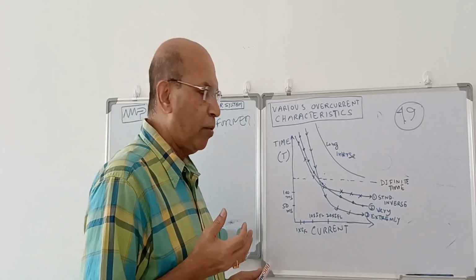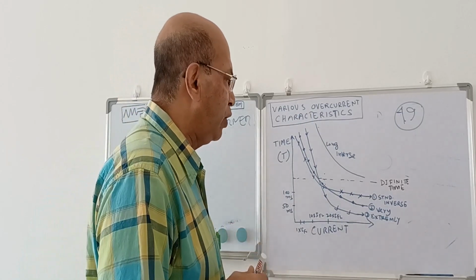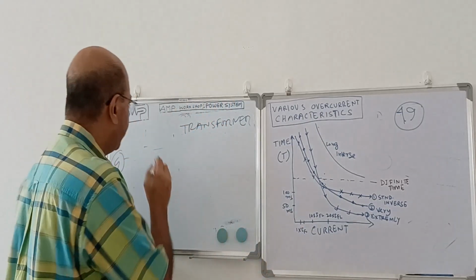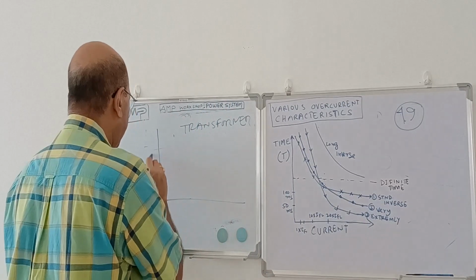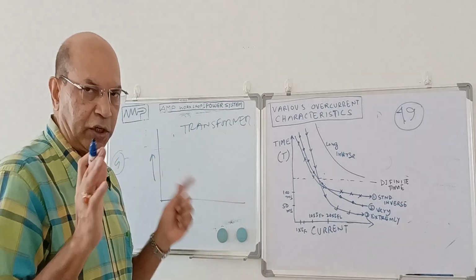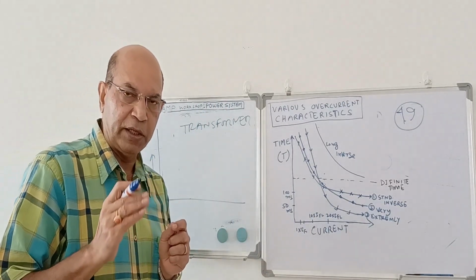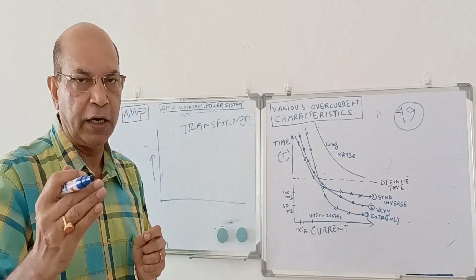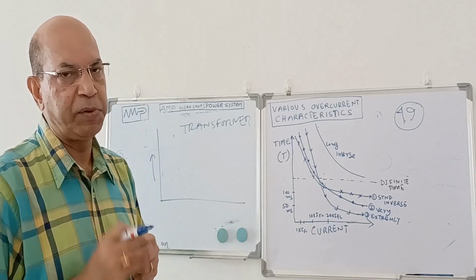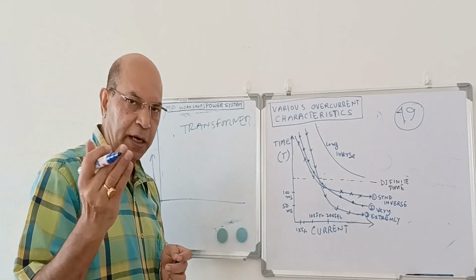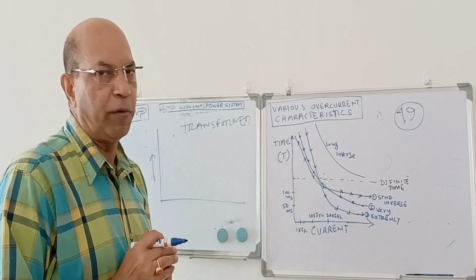Now, in case of overload condition, how will it be? Suppose this is time. Overload means when the current drawn by the equipment is more than full load current or full rated condition, suppose 50%, 100 to 150% extra, an overcurrent condition is there, then we say it is an overload condition.